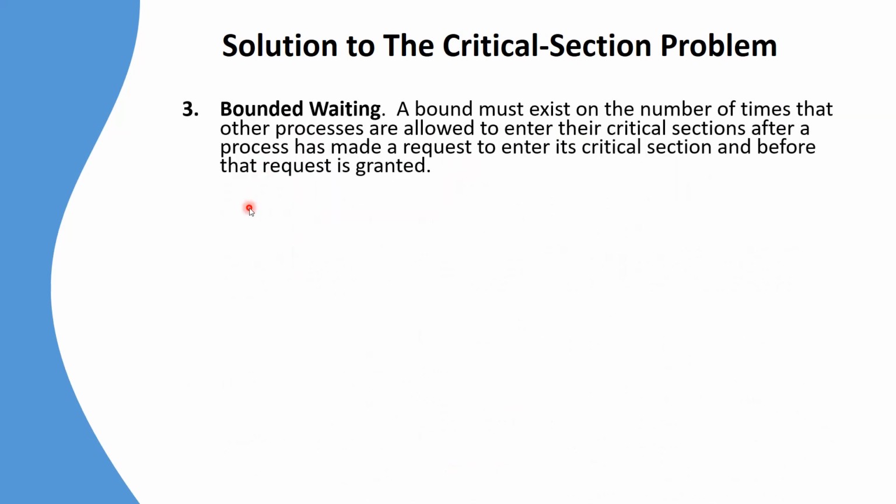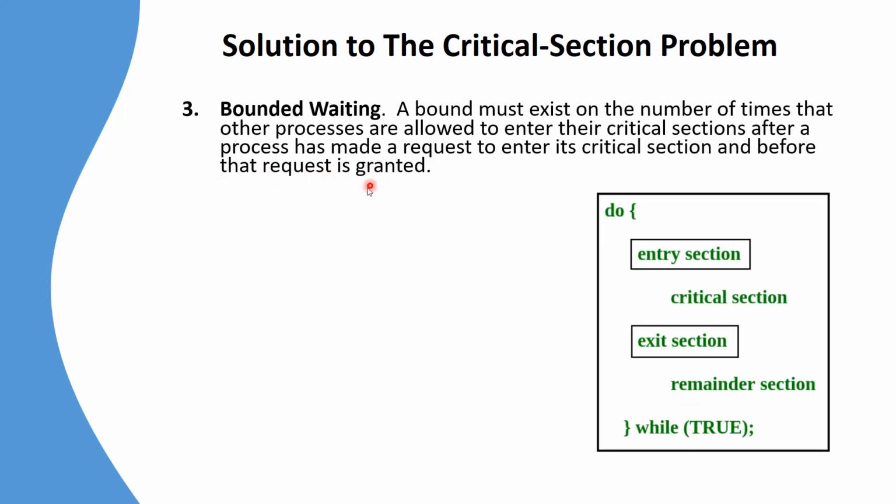Next is bounded waiting. A bound must exist on the number of times that other processes are allowed to enter their critical section after a process has made a request to enter the critical section and before that request is granted. To understand this, let us look at this particular example.